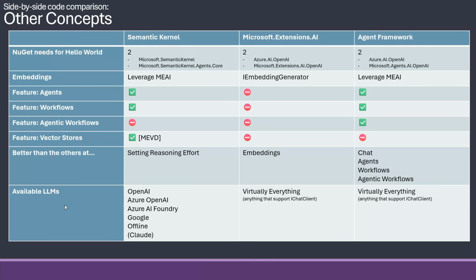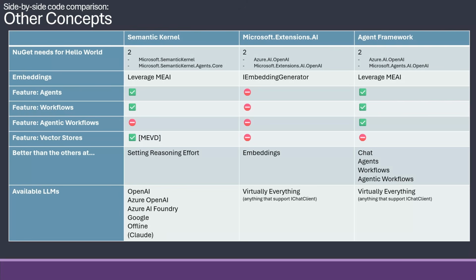When it comes to LLMs, Extensions AI and Agent Framework are exactly the same because they both leverage that anything that supports an IChatClient, it can support. And that's virtually everything out there. Semantic Kernel has its own connectors, which is a problem, of course, because if new features come along, they need to implement it instead of just leveraging the raw clients like the two others do.